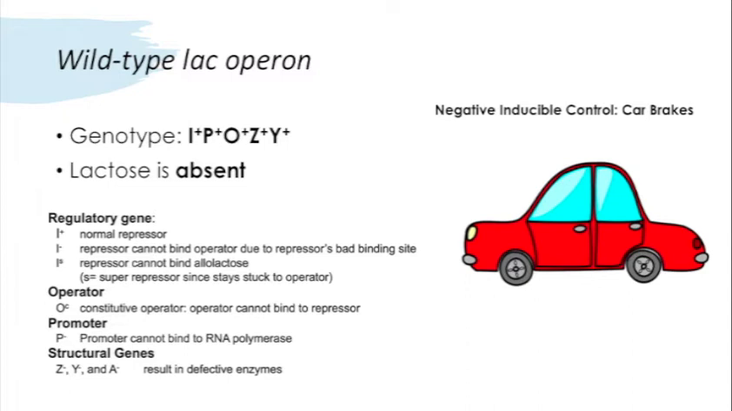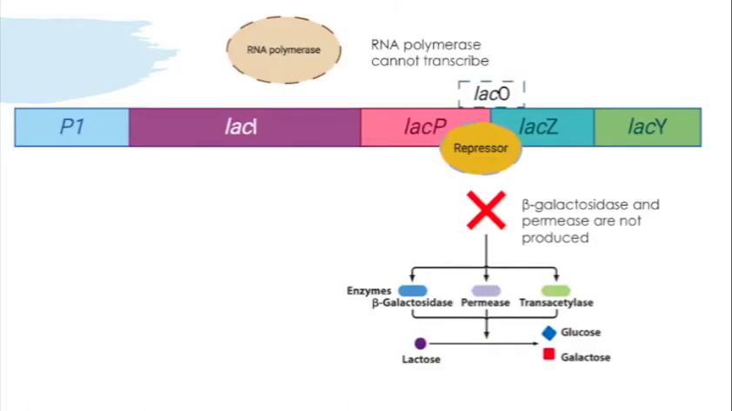Our genotype is I+, P+, O+, Z+, Y+, so all of our genes are functioning. We're specifically going to think about the concept of negative inducible control. Without lactose, the repressor protein is going to bind to the operator and block RNA polymerase. Without RNA polymerase, we cannot produce beta-galactosidase or permease. So you can think of this repressor protein as the brake on a car. There's no movement even if you press the gas pedal because we've locked the tires.